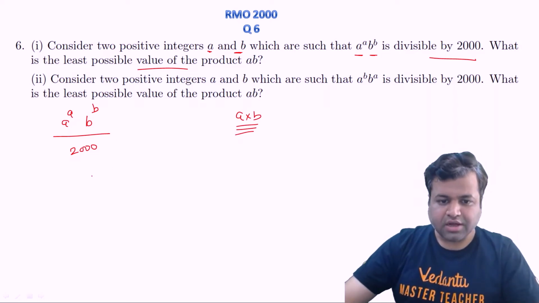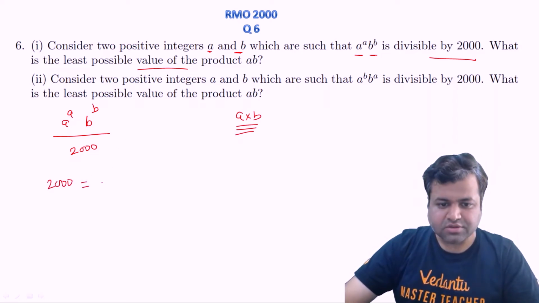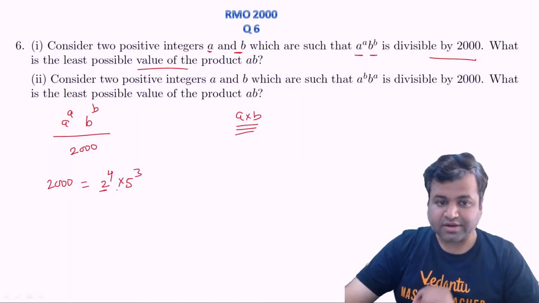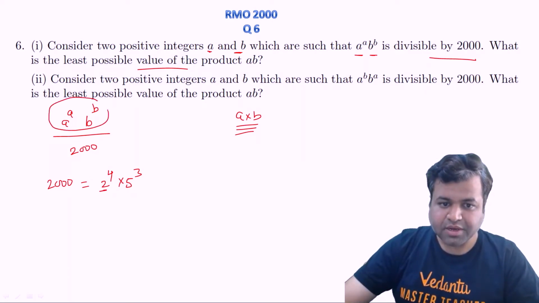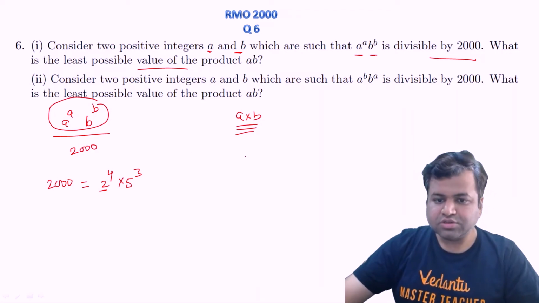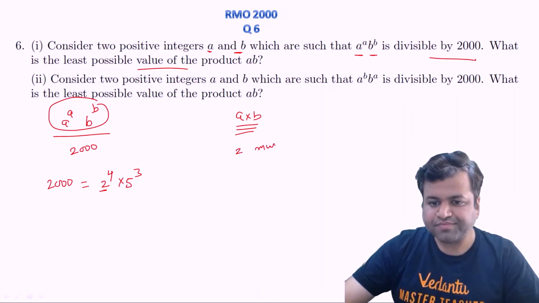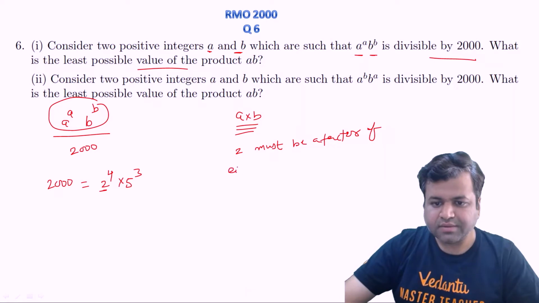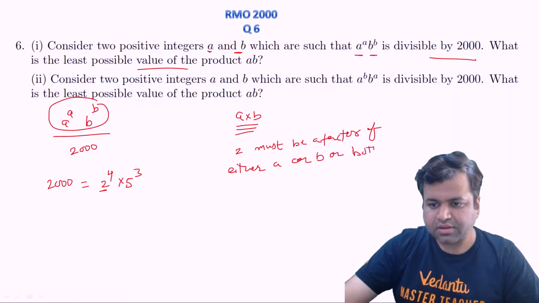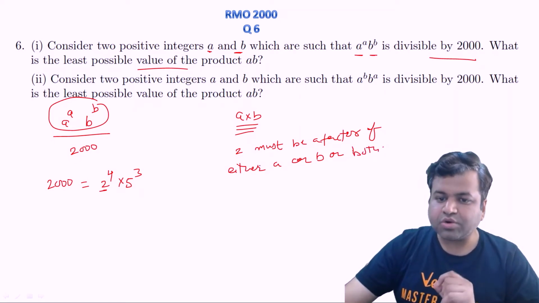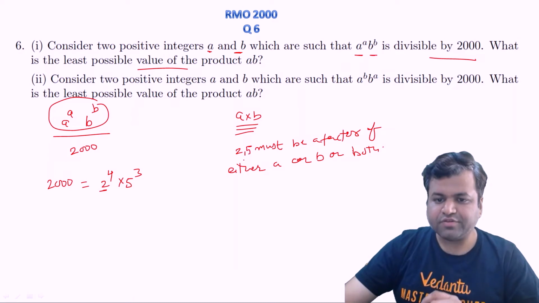All right, देखो, if we write down the prime factorization of 2000, that will be 2^4 into 5^3. ठीक है, so its prime factorization has 2 and 5 as the only prime factors. Since a^a b^b is divisible by 2000, 2 must be a factor of either a or b or both. 2 एटलीस्ट a और b में से किसी एक का फैक्टर होना चाहिए. Same applies with 5. So 2 and 5 must be a factor of either a or b or both, है ना.